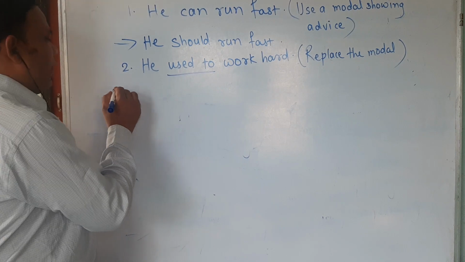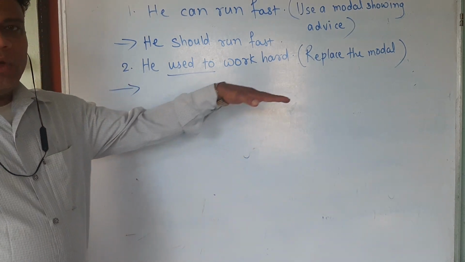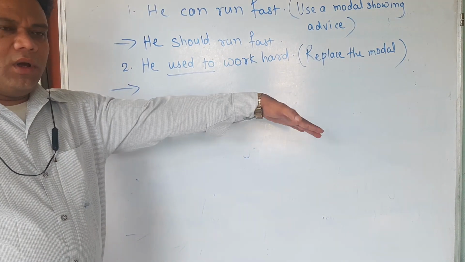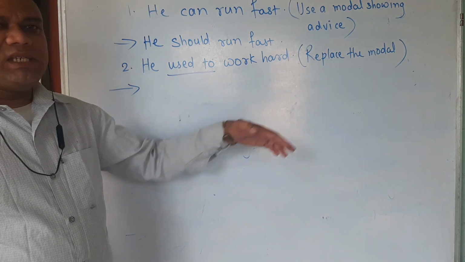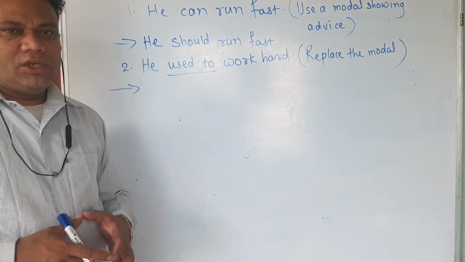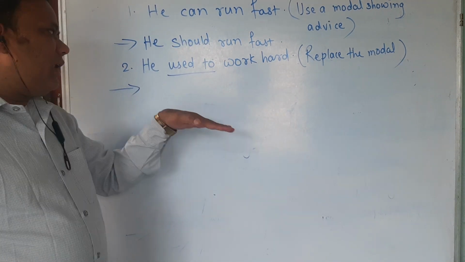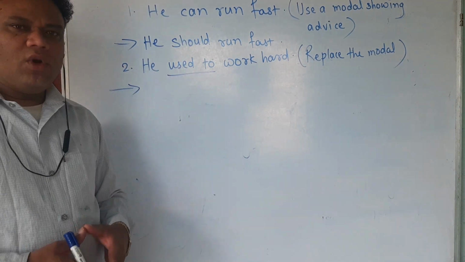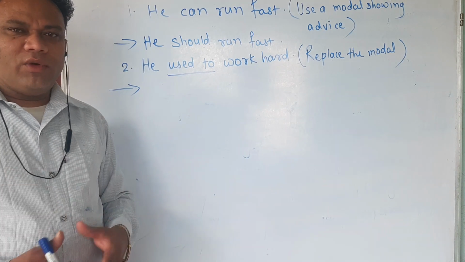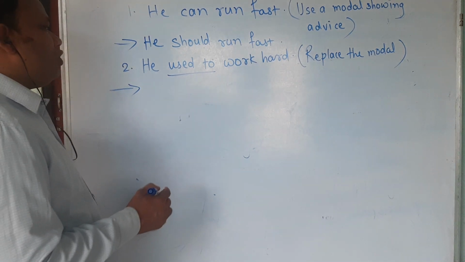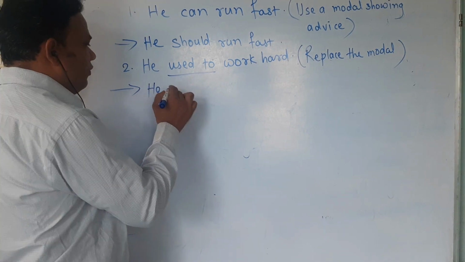Sometimes they can give the instruction use would, or sometimes they will just say replace the modal auxiliary. Those students who don't know with which modal auxiliary we can replace used to, obviously they will not be able to write the answer. So here used to we have to replace with would.